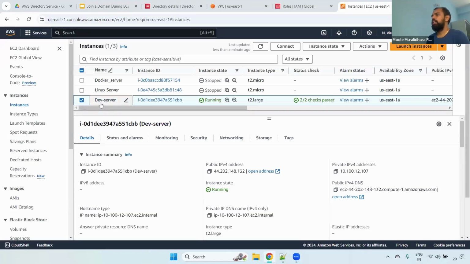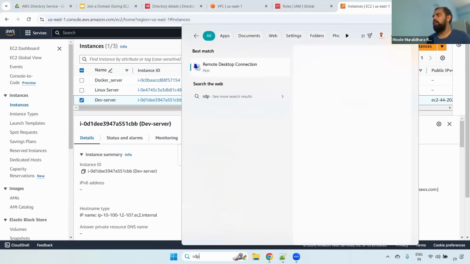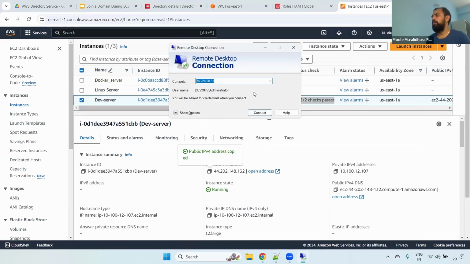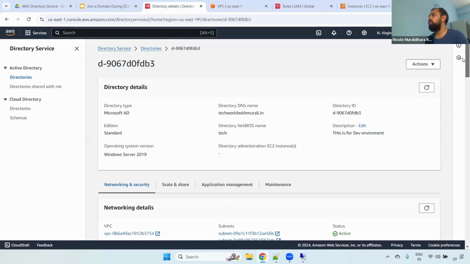Now, if you see here, the server is running and the status checks are also 2 by 2. Now you can take the public IP and go to the RDP. Here you can type the particular IP, and most important is the username. When you are connecting to AD, you have to give the NetBIOS name that we gave. What is the NetBIOS name? You can give tech.